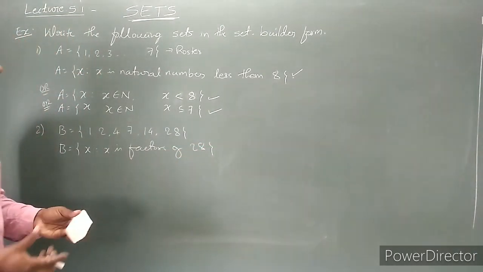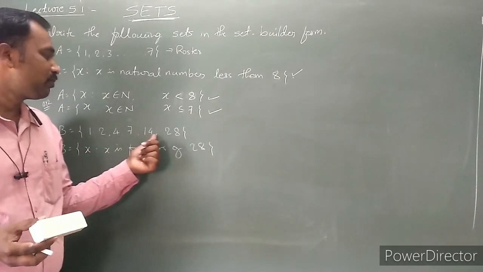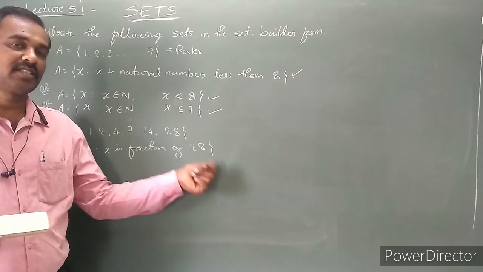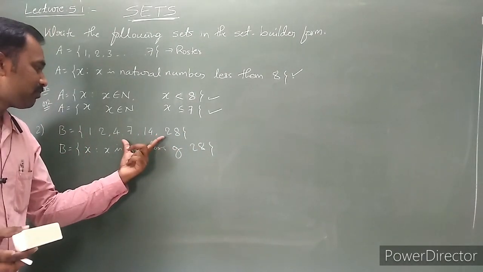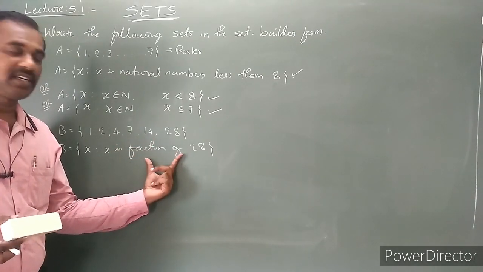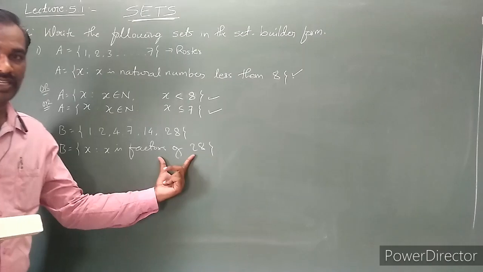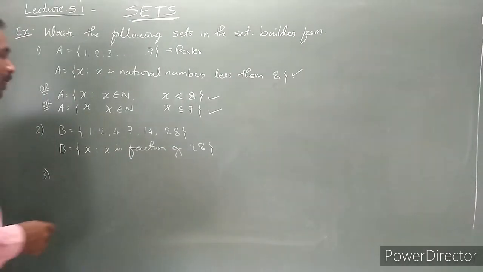Whatever the factors of 28 are, all those numbers are 1, 2, 4, 7, 14 and 28. 28 is also a factor of 28. So whatever numbers are present in this set, this is the characteristic or property they possess. Are you clear? So this is all. Okay, next one in the same manner.